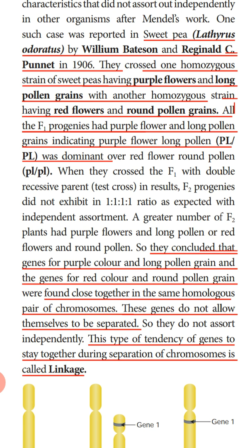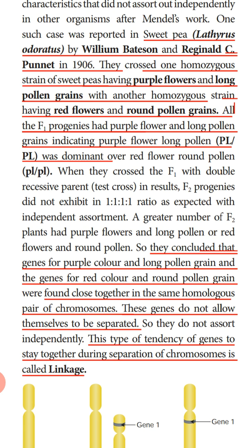So they concluded that the genes for purple color and long pollen grains, and the genes for red color and round pollen grains, were found close together in the same homologous pair of chromosomes.